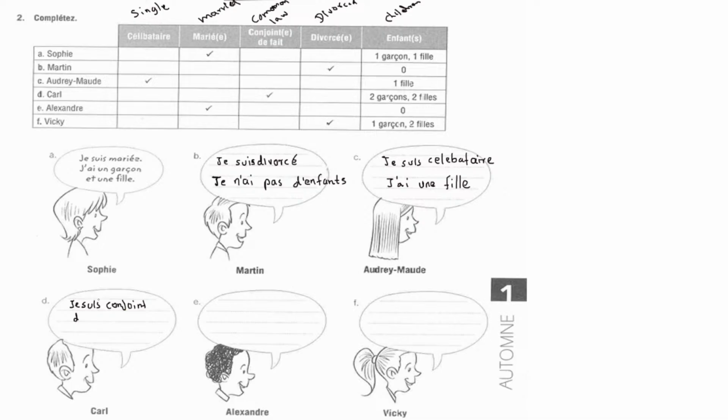In case it's a woman saying this, then we have to put an e for it. After conjoint, we need to put an e if it's a woman. But he's a man, so we don't put the e. You see, conjoint de fait. And this is Carl, and he has two garçons and two filles. So we say j'ai deux garçons.